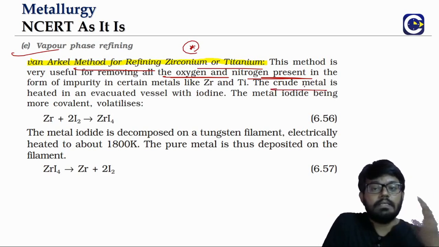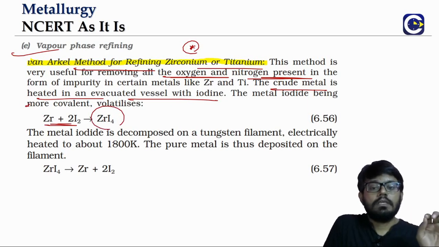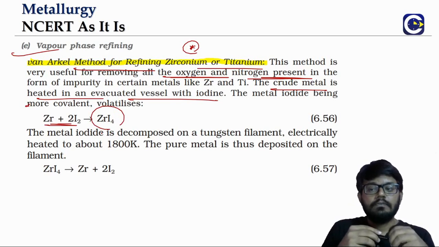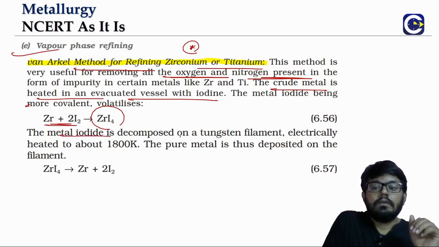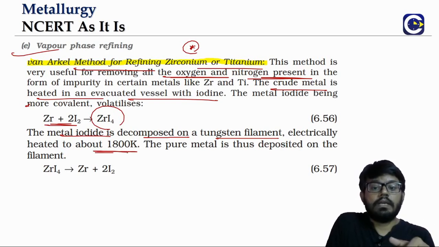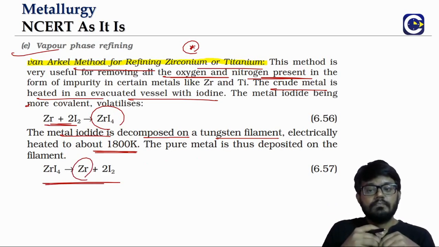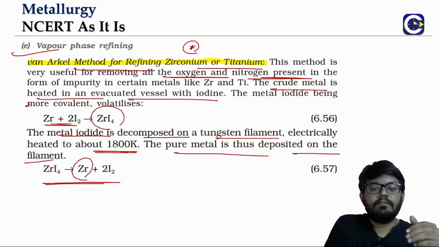The crude metal, meaning impure, is heated in an evacuated vessel with iodine. Along with iodine we are heating it. It will form what? ZrI4 if it is zirconium. Titanium will form titanium iodide. Now the iodide will be decomposed on a tungsten filament. Here we will require a considerably high temperature. What is the temperature requirement? 1800 Kelvin. Decomposing will give us zirconium, and the metal will be deposited on the filament itself.